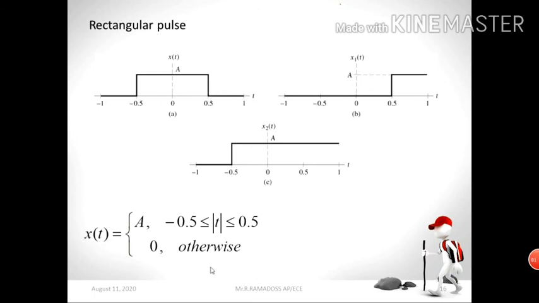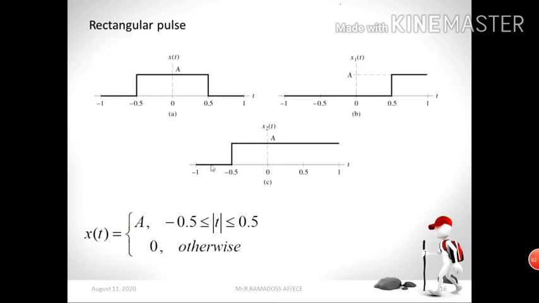So I put the condition here: when modulus of t is less than or equal to 0.5, meaning our t ranges from minus 0.5 to plus 0.5. Otherwise it is 0. Except minus 0.5 to 0.5, it is 0 elsewhere. In this way, if any signal is given, you can write the corresponding mathematical equation, and vice versa. If I give the mathematical representation, you can draw the diagram. It comes only by practicing and learning, otherwise we still lag in this subject.